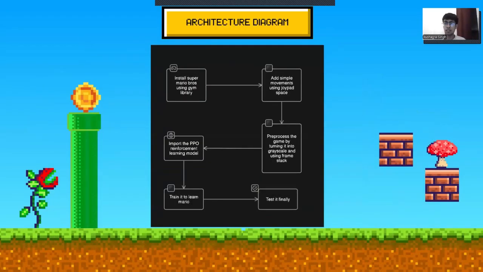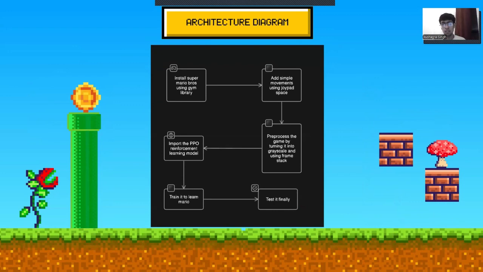First of all, our main task was how to set up Python and connect it with Super Mario Bros. Like, how are we going to play Super Mario Bros. using Python? For that, we have used the OpenAI Gym library. It helps you set up multiple game environments inside Python.